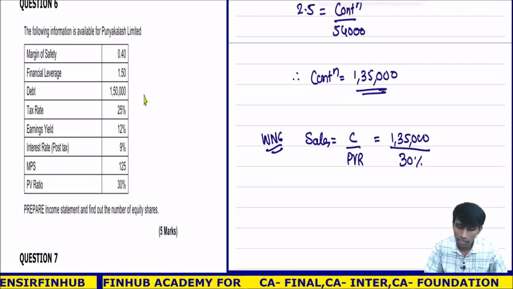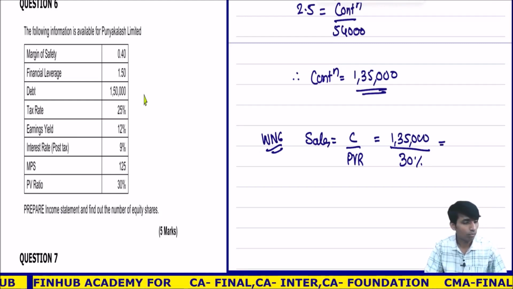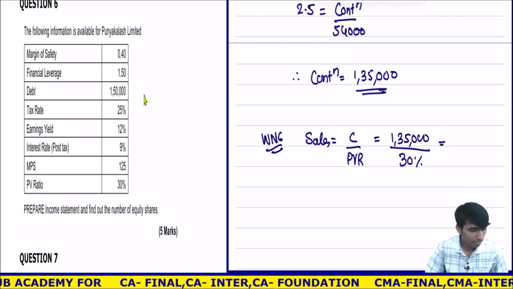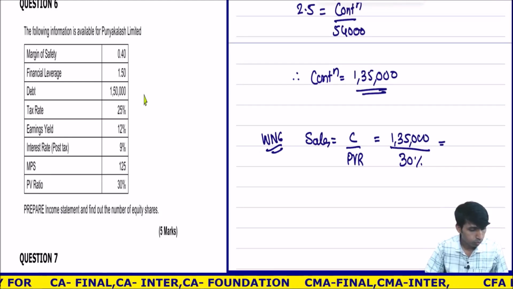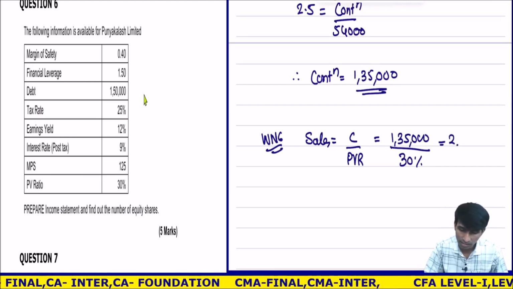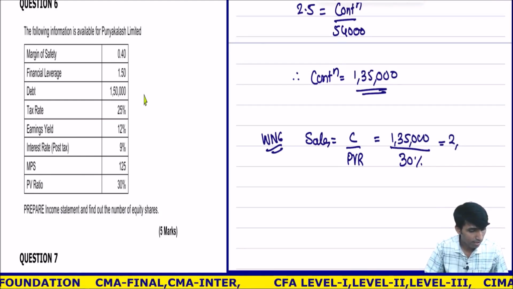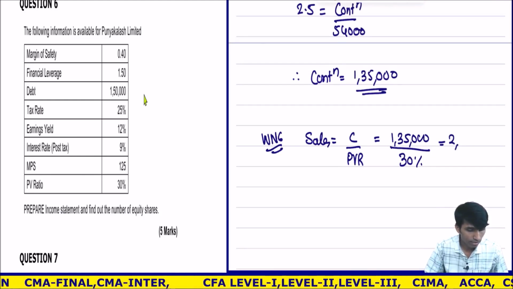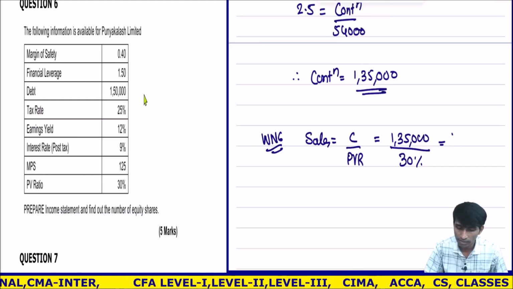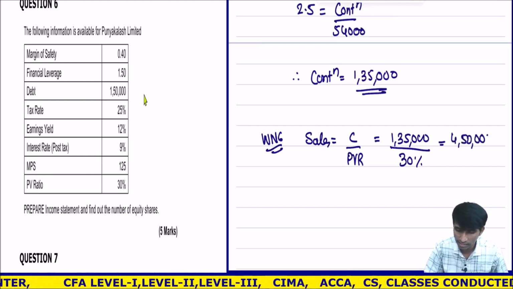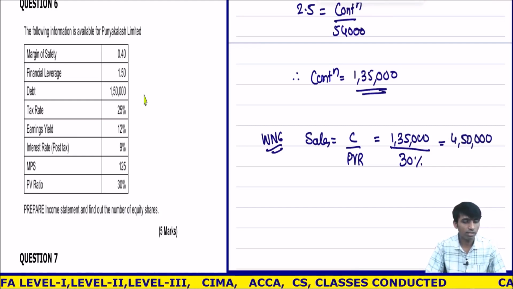Next. So answer is how much, please? What is the answer? 2 lakh. Rough figure can come. Not 2 lakh. 4 lakh 50. Okay. 4 lakh 50,000. Correct. 4 lakh 50,000. Understood?